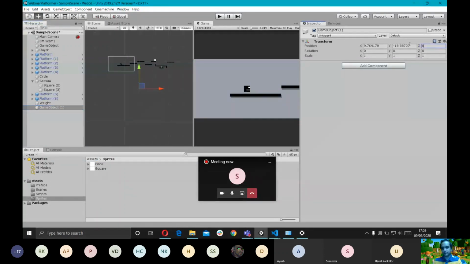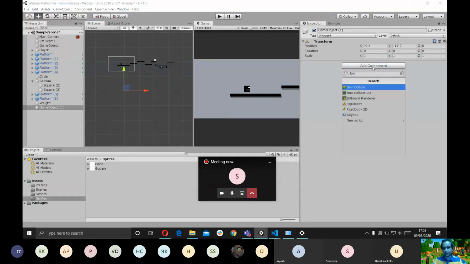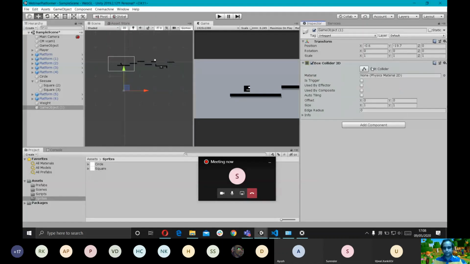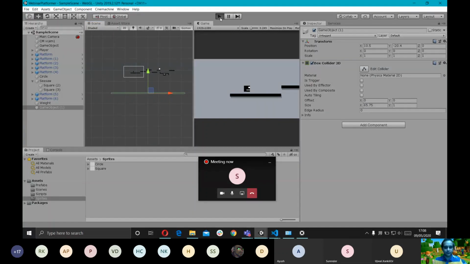I'm gonna put it at 0, 0, 0. I'm gonna move it down from there, and give it a box collider 2D. I'm gonna increase the scale so that it covers my entire level. So wherever I fall, I'm gonna fall on this collider. Now the player won't fall infinitely at least. Oh yeah, now the player is stuck on this collider, right?